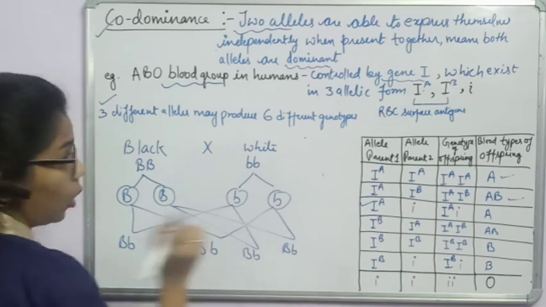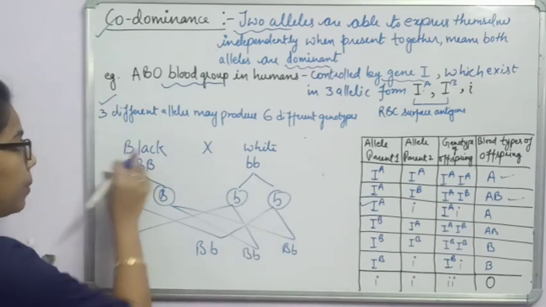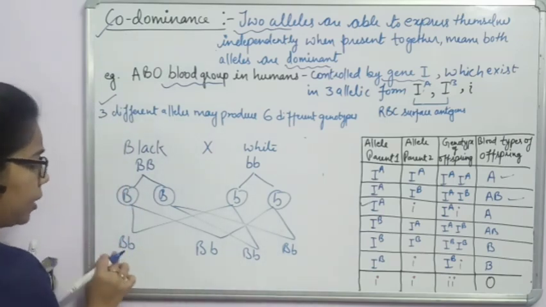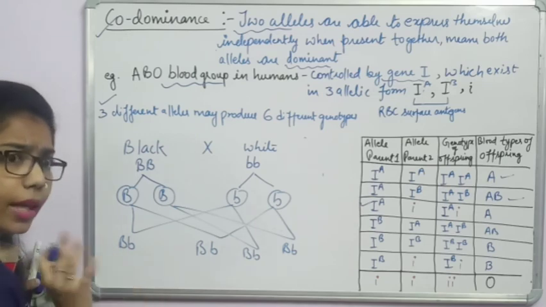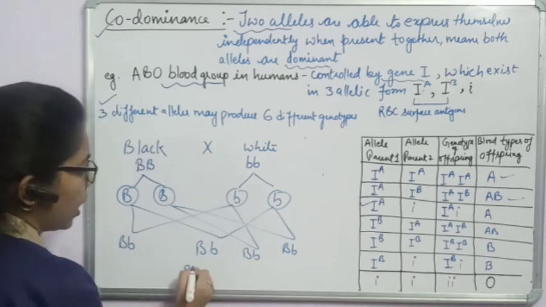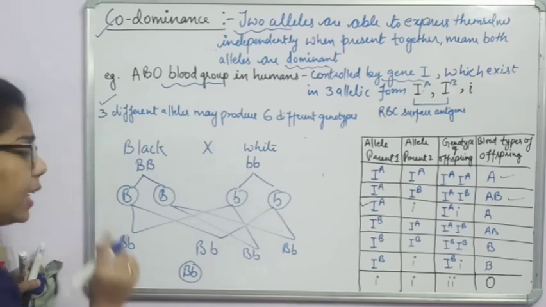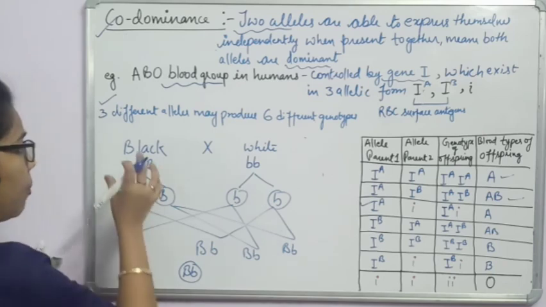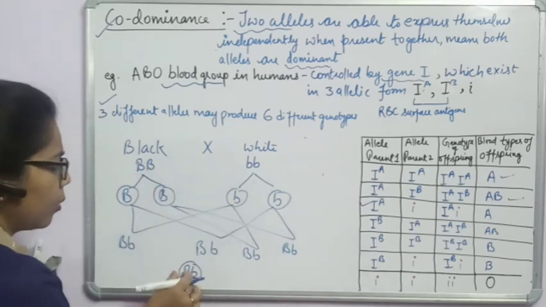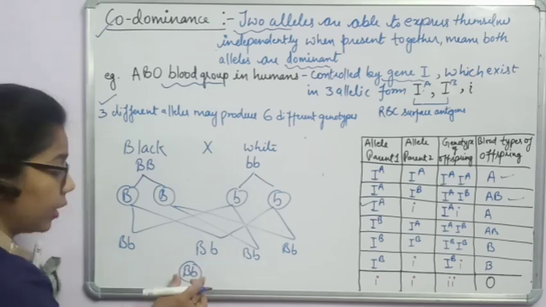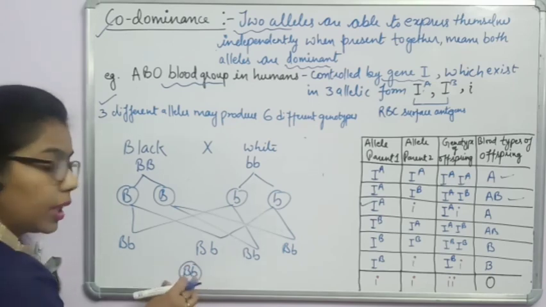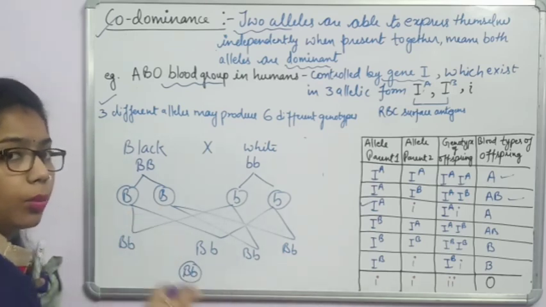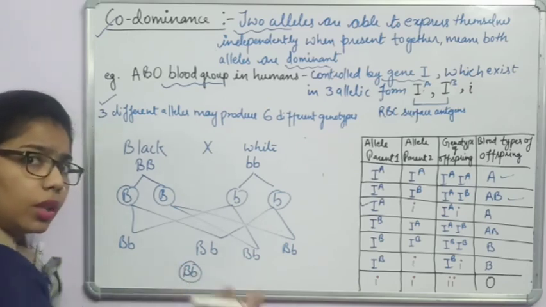But if it were the law of dominance, what would it show? Black color. But here it is codominant. It means that both alleles, capital B and small b, will express here. So we can say all are capital B, small b. And if you see phenotypically in the cattle, you can see that some patches are black and some patches are white. Both the alleles are present together, but they are not suppressing the other one, or we can say no one is dominating the other one.